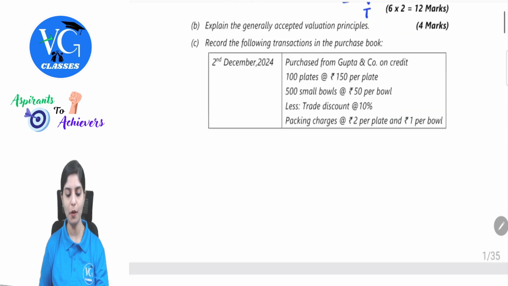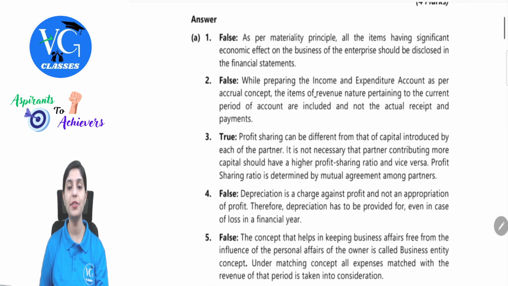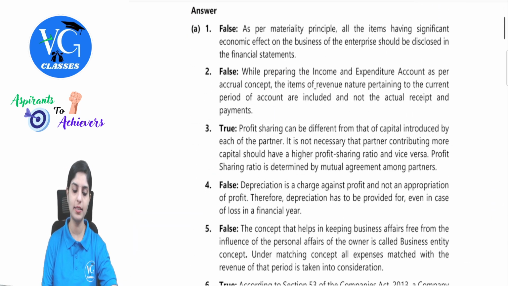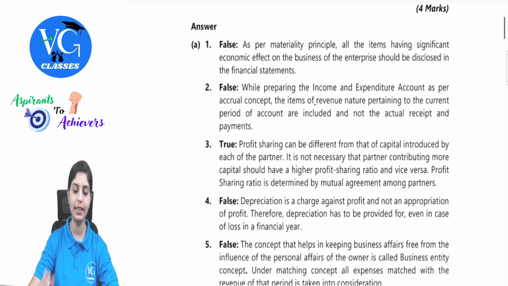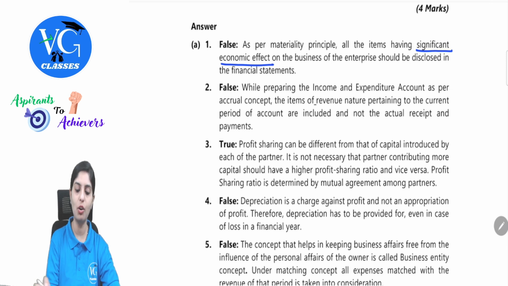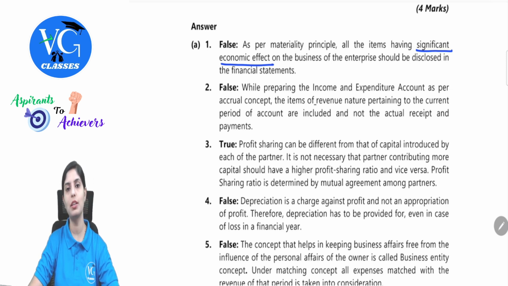So let's observe the relevant reasons and answers as per the suggested answer given. First statement, they are talking about the materiality concept. As per the materiality principle, all the items, observe here, having a significant economic effect on the business should be disclosed in the financial statement.